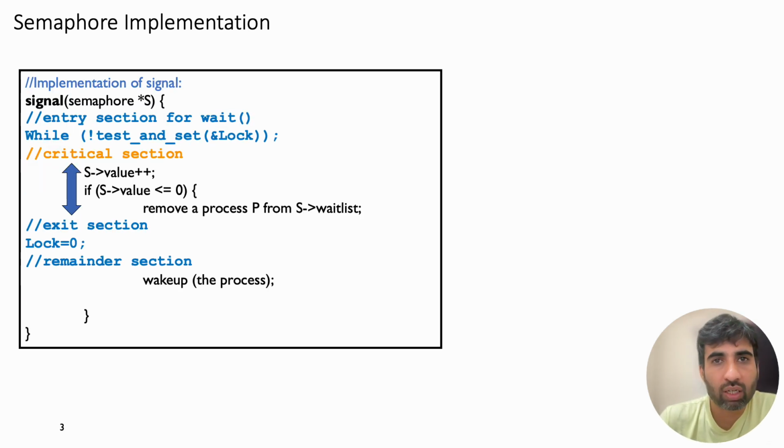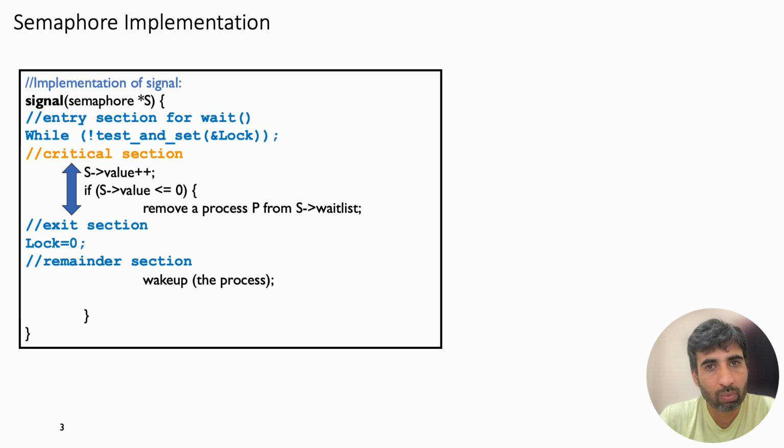The implementation of signal follows exactly the same philosophy. First, the kernel acquires the spin lock to ensure exclusive access to the semaphore data structure. It then increments the semaphore. If there are waiting processes, one process is removed from the waiting queue. At this point, the semaphore data structure has already been updated correctly. Therefore, the kernel immediately releases the spin lock. Only after releasing the lock does it actually wake up the waiting process. Again, this design keeps the protected critical section as short as possible.